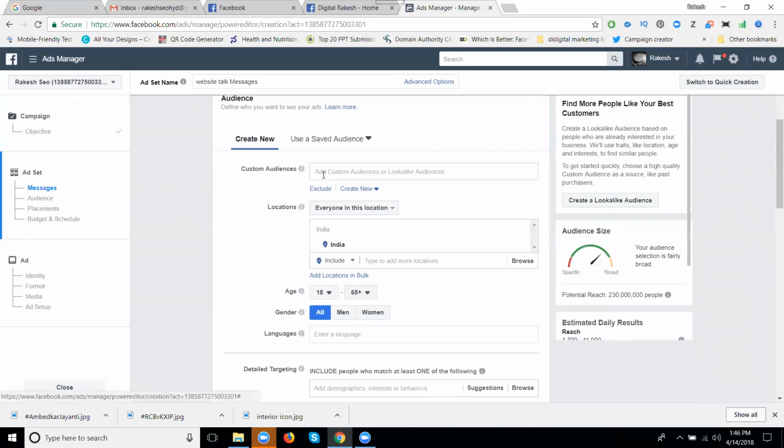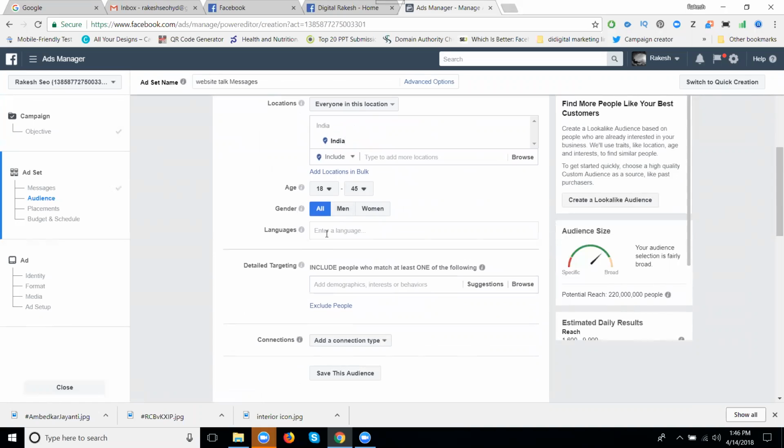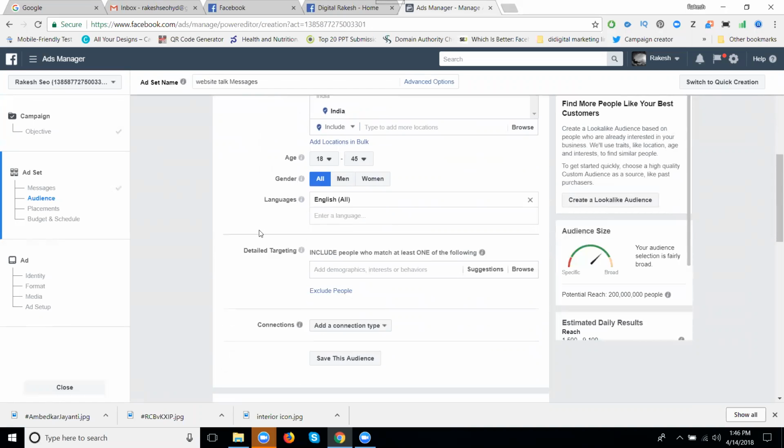So yeah, custom audience selection. Location India, age 18 years to 65. But for my age I'm setting the target only up to 45 years, so 18 years to 45 years. Gender all. Language I'm leaving empty, or else you can set English.